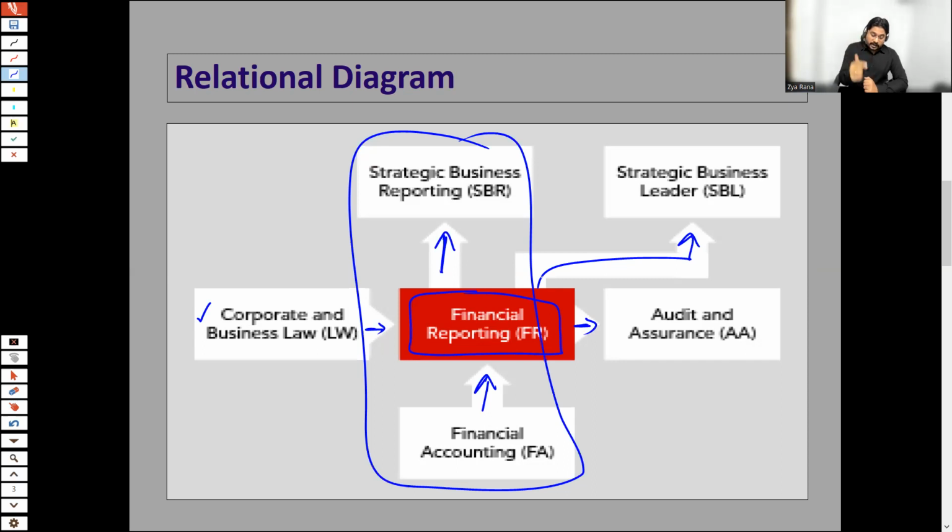So the purpose of showing this relational diagram is that the things covered at FR level are not only relevant to FR itself, but also to future papers as well. In fact, after ACCA, if you study any other qualification, then all of the reporting standards, accounting standards, and FR topics are relevant to all of those accounting papers in your future studies.